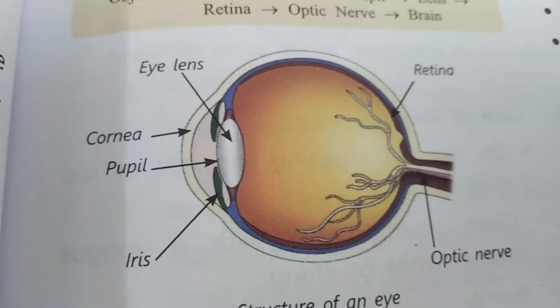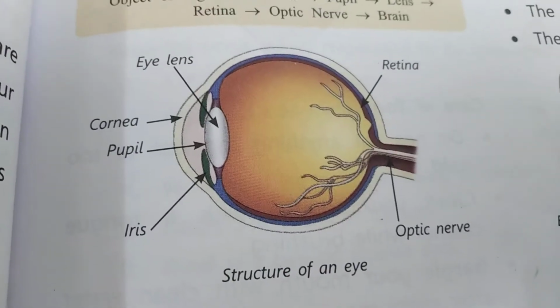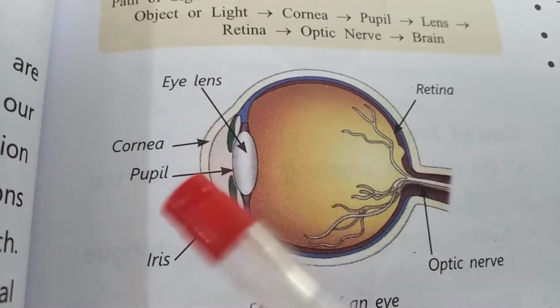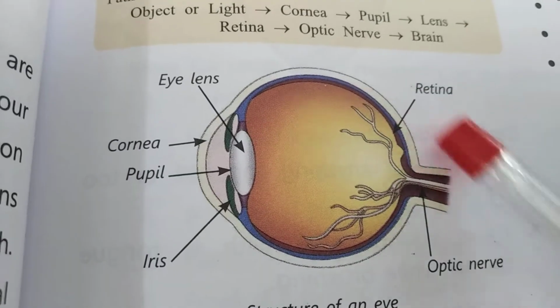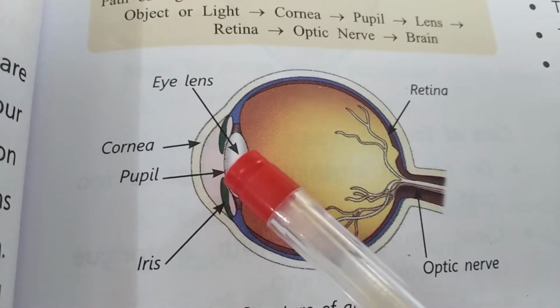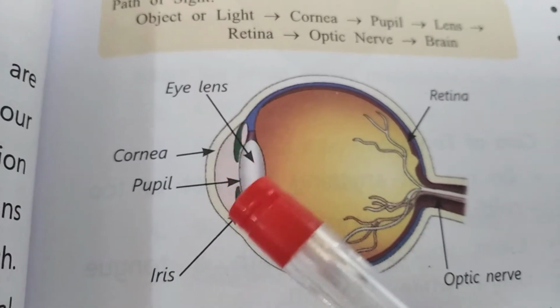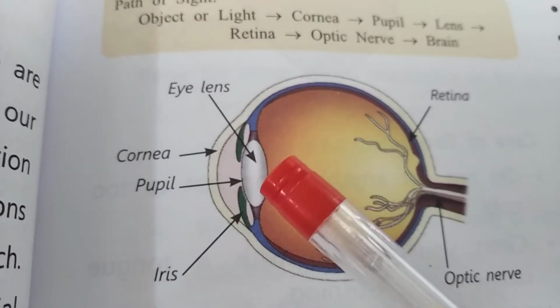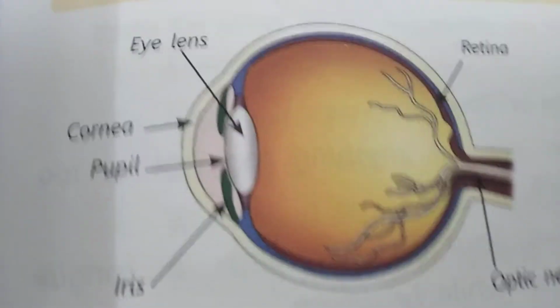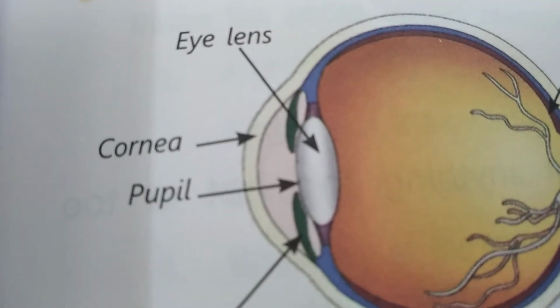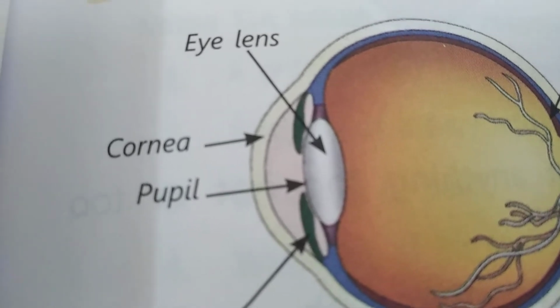After that, the eye lens. The eye lens is made up of a transparent, jelly-like substance. It is made up of protein.